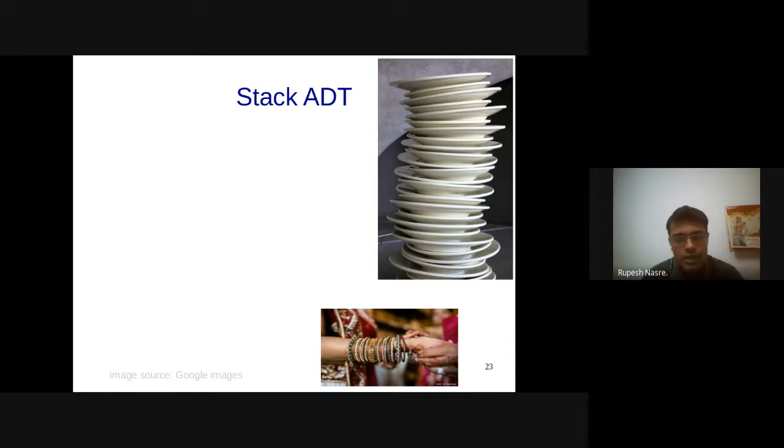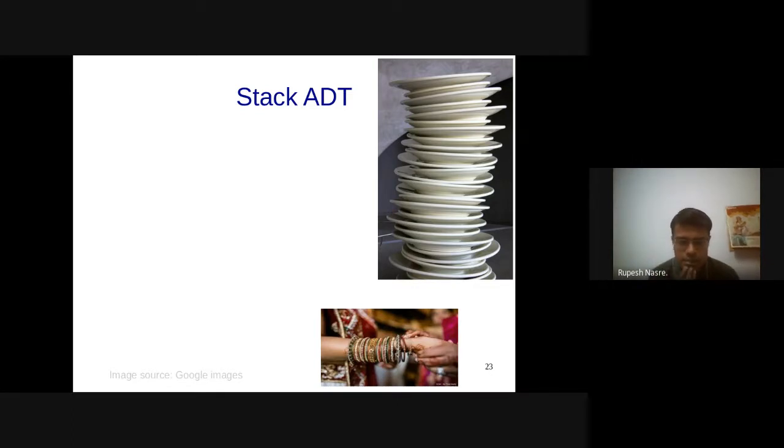In some implementations, whether the stack is full will come up, especially when you are using a fixed size array to represent the stack. So that is where the implementation part comes into the picture. But whether the stack is empty is a common operation, because I'm interested in a plate and there is no plate in the stack. In such cases, I definitely want to know if the stack is empty or not. So these operations do come up in the context of stack ADTs.